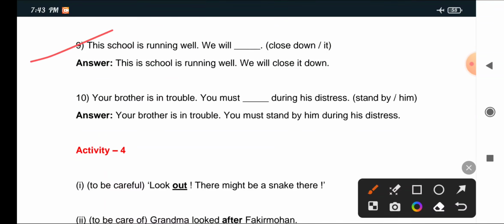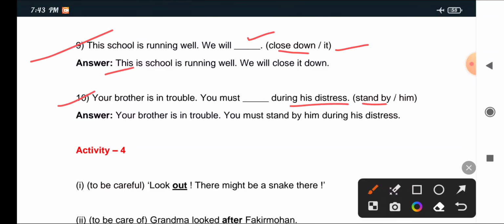Number 9: This school is running well, we will close it down. We will close it down. Next, 10: Your brother is in trouble, you must during his